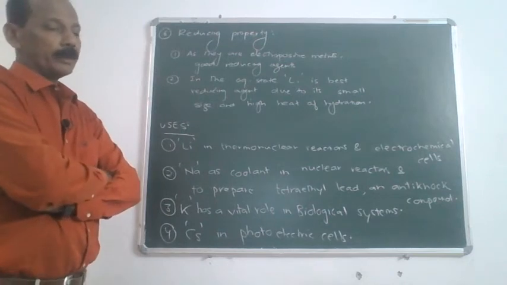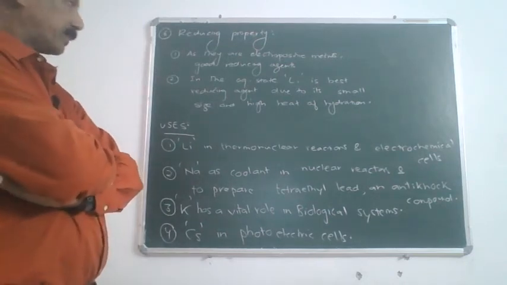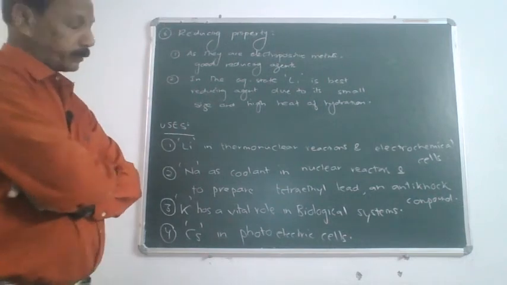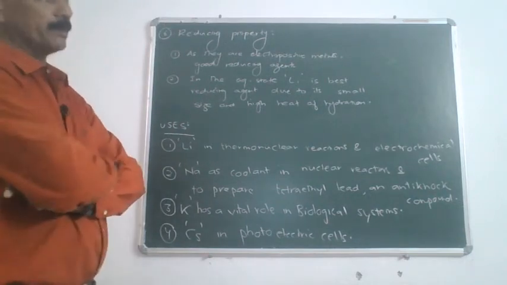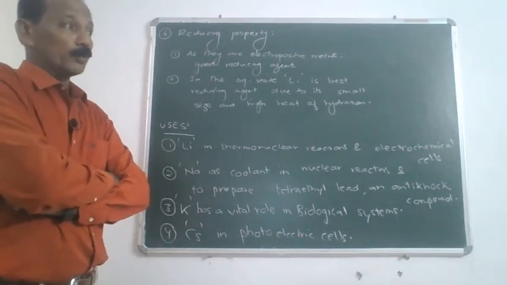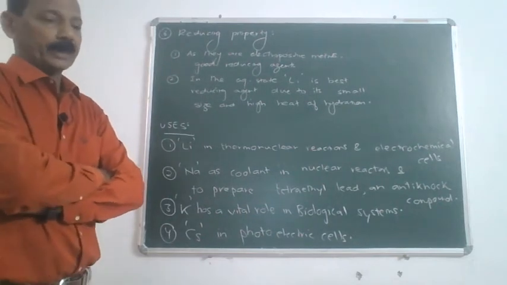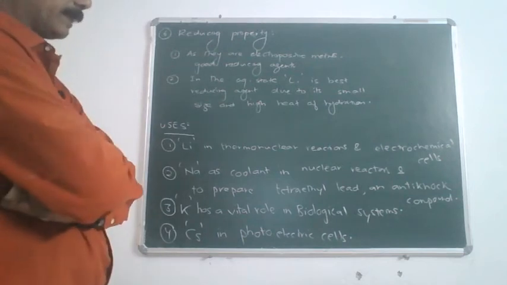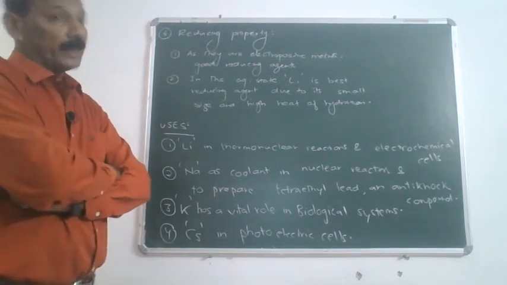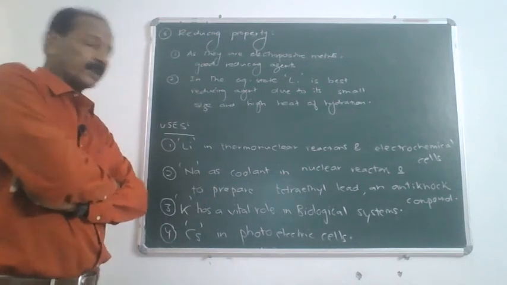Actually, lithium, due to its small size and a very high heat of hydration, and also remember lithium is the element which has the highest negative standard reduction potential, or we say it has least SRP or highest negative SRP.